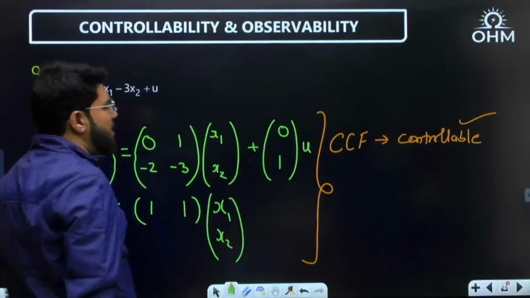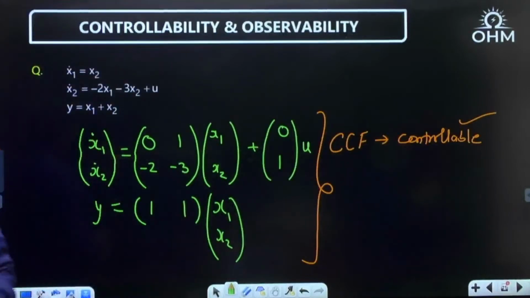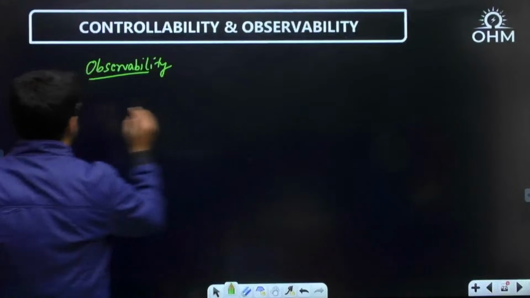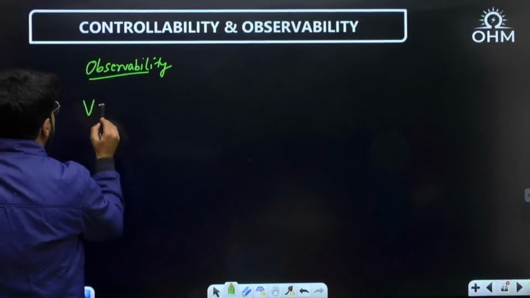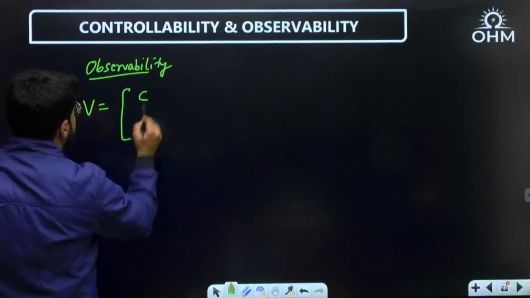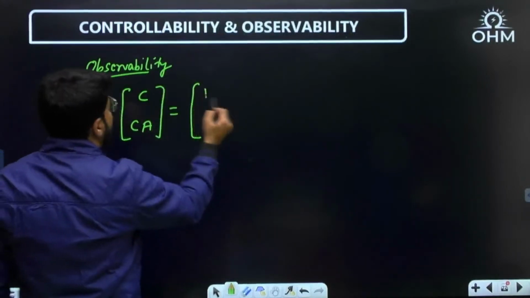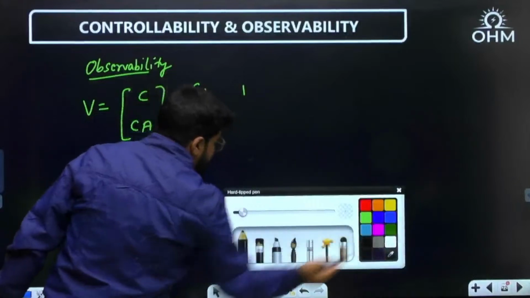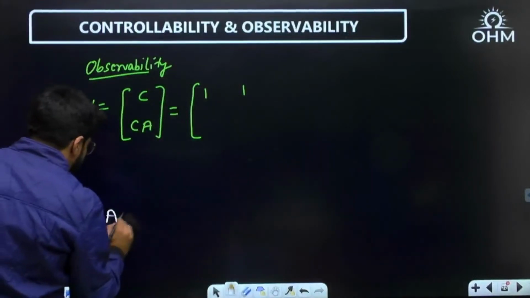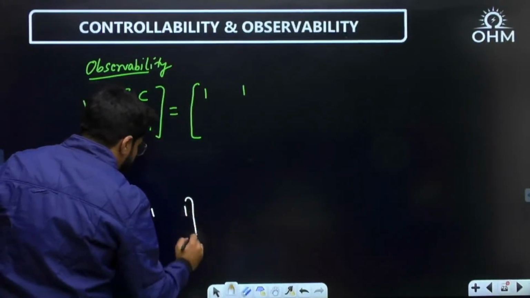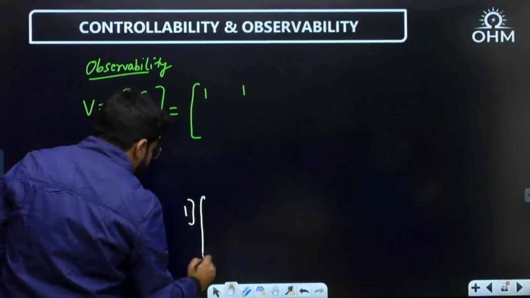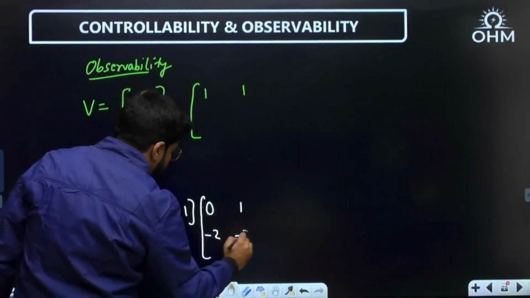Okay, observability, I will check it once again and then I will tell you the shortcut. So what is the shortcut for observability? First, let me check it. For observability, we need the matrix V, which is C, CA. C matrix this time is 1, 1. Okay, CA matrix, let me do this calculation here. C matrix 1, 1 and A matrix again 0, 1, minus 2, minus 3.